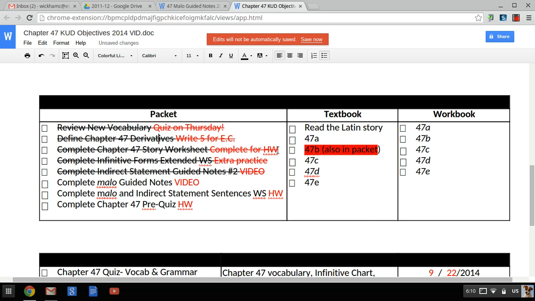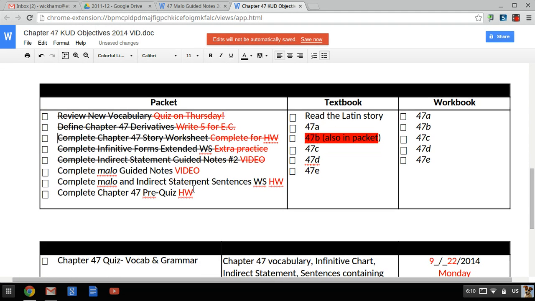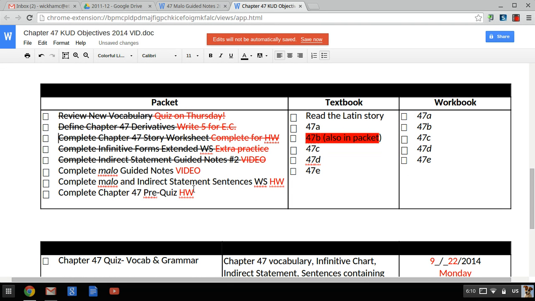Maybe you completed the chapter 47 story worksheet for homework. Hopefully you did. It's only 6 sentences, so it's not too challenging. The infinitives forms extended worksheet was just extra practice based on what we did yesterday. And you did the guided notes number 2 yesterday with me in the video. And you also did 47B, which was in the packet. That is included as homework. That's why it's highlighted in red over here.